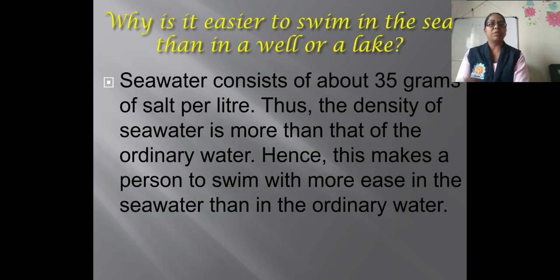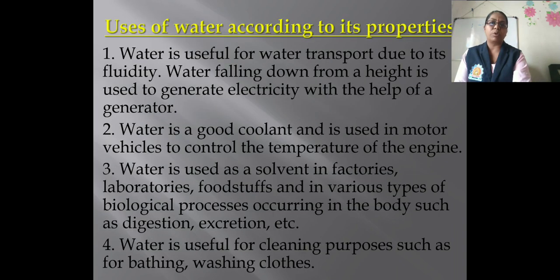As we saw before in the example of the potato and the salt water, the density of the salt water is more than that of the fresh water, and therefore the potato floats there. Here the same thing applies. The density of seawater is more than that of ordinary water, and hence a person can swim more easily in the sea water than in ordinary water.